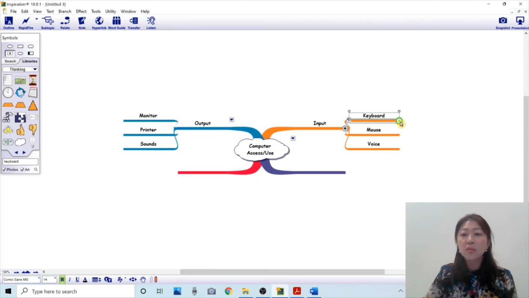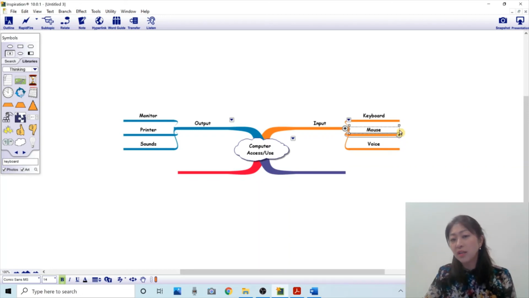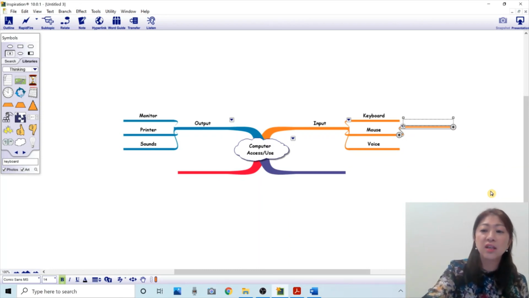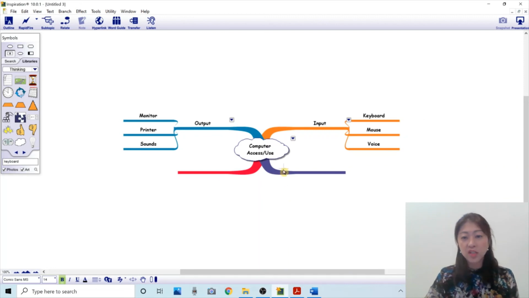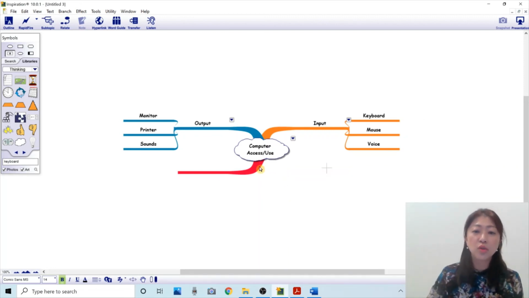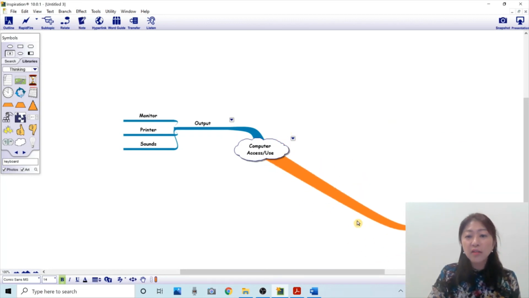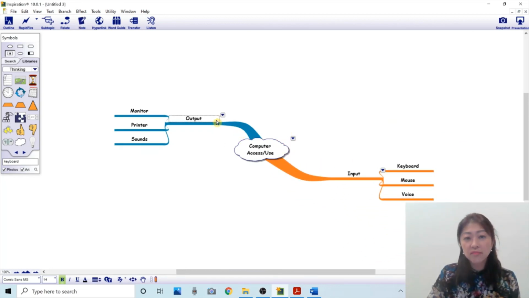Same thing with the sub branch. You can click the plus symbol at the end of the sub branch, and then it creates the branch that goes under mouse. Okay, so I can just click, and if I don't want that branch, then I can click and hit the delete button, same as the other branch. So I'm going to click and delete those two. Okay, and I can also click and move around the branches to position them like that.